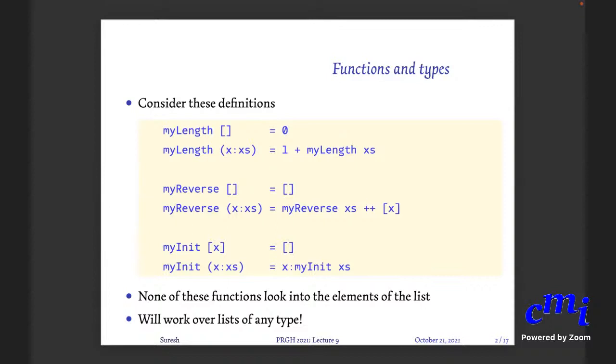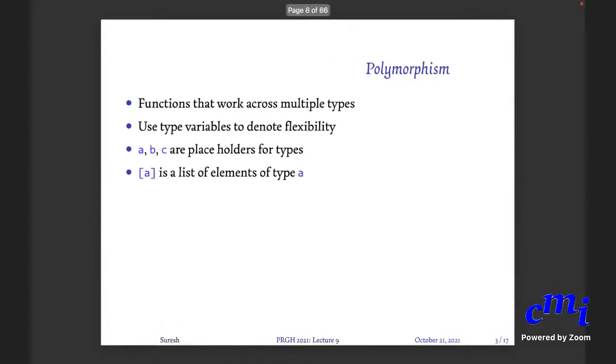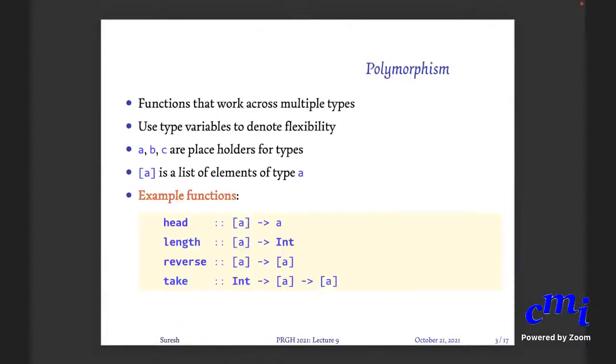Great. And here are the built-in functions. Head has type list of A to A. Length is list of A to int. I think it's integer, but I have just written int. Reverse is list of A to list of A. Take, which we saw earlier, is int arrow list of A to list of A.